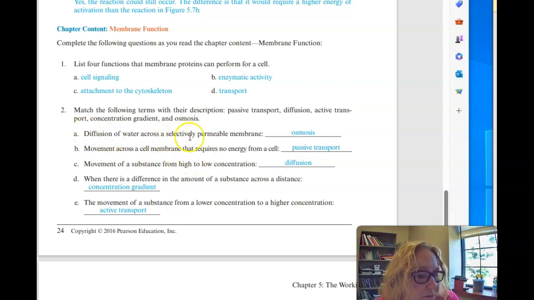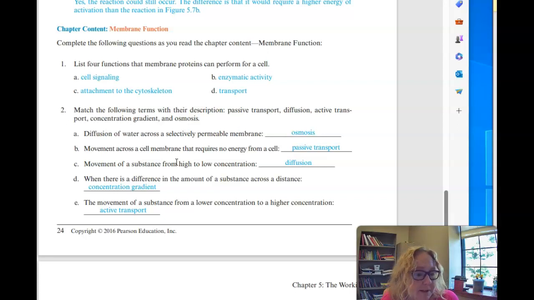Match the following terms. So diffusion of water across a selectively permeable membrane is called osmosis. The movement across a cell membrane that requires no energy is called passive transport. Movement of a substance from high to low, with no semipermeable membrane, that's diffusion. This is I spray something smelly, it diffuses. I put a drop of food coloring, it diffuses. There's no potato or semipermeable membrane. That's the difference between diffusion and osmosis. One has a semipermeable membrane.